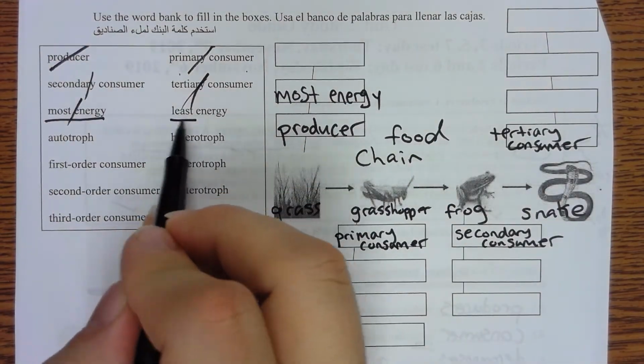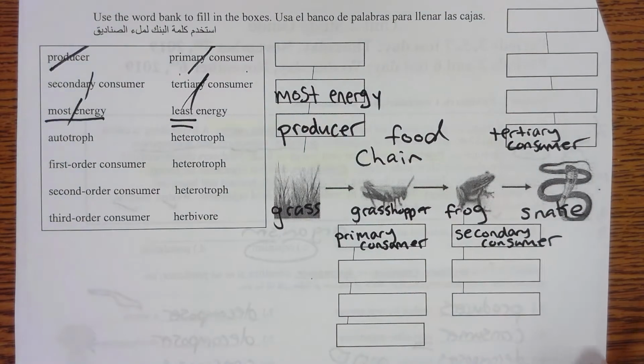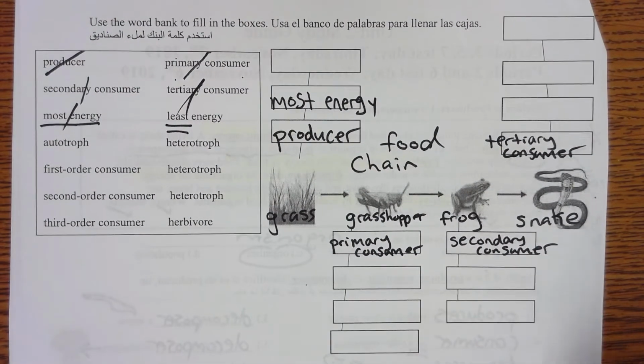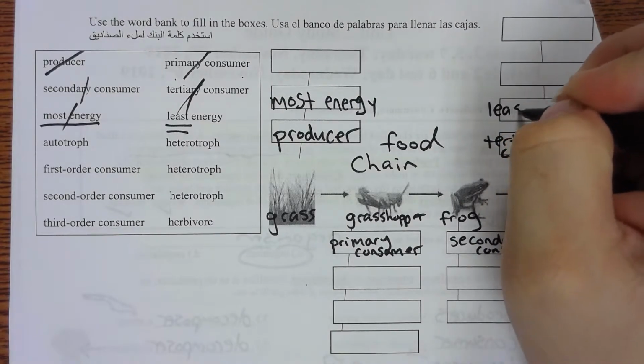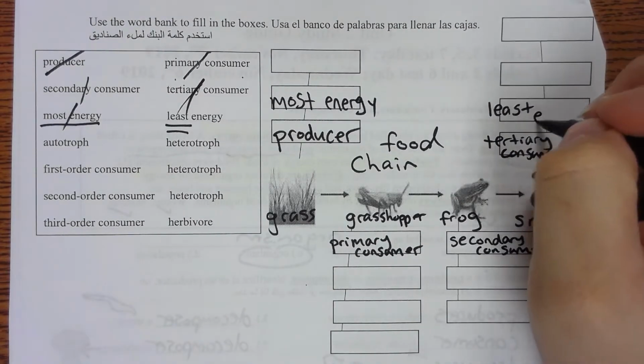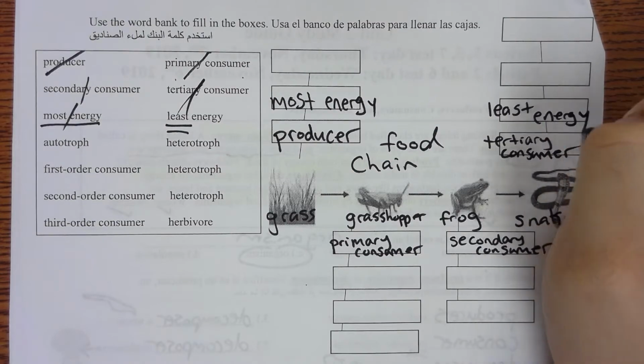Where is the least energy? The least energy is with the snake. Tertiary consumers have the least energy.